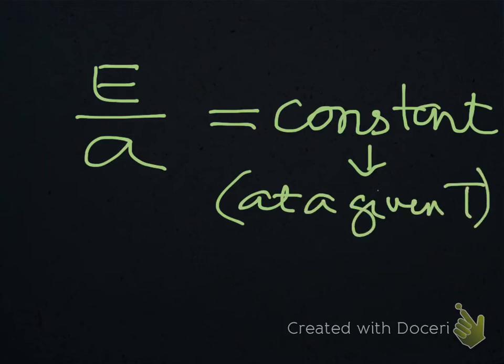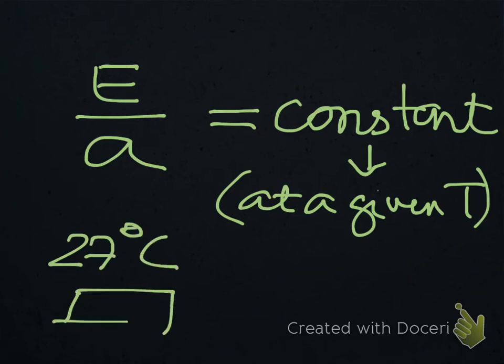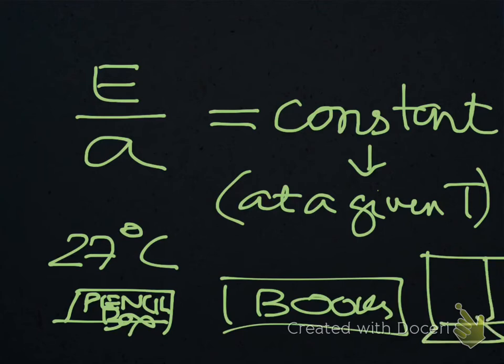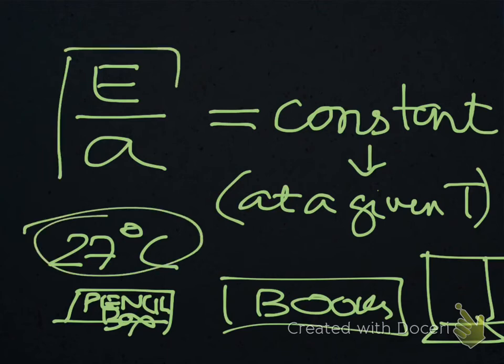For example, at room temperature, 27 degrees Celsius, we have a pencil box, books, a computer. At room temperature, this ratio is constant.